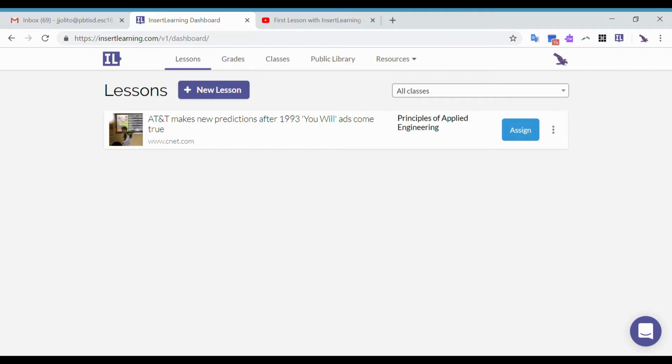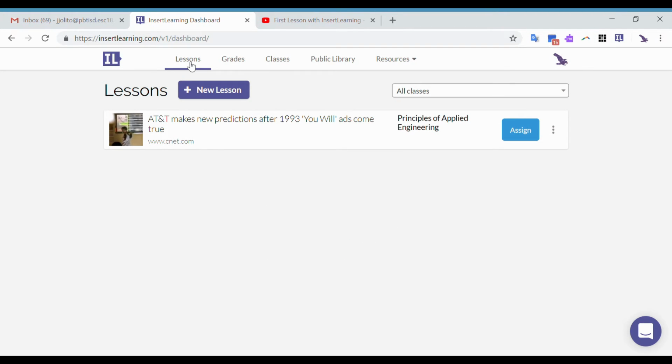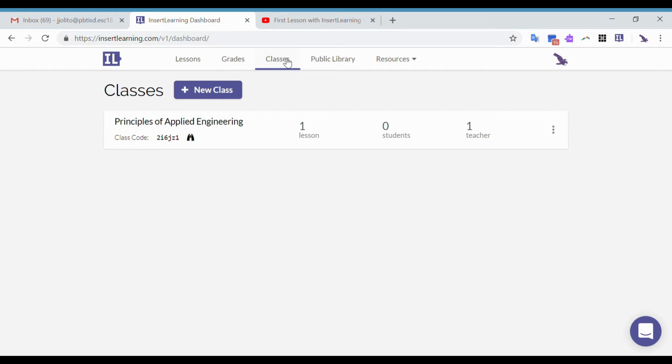Another way to do it is just to go back to your dashboard. That's your insertlearning.com dashboard. You're going to see the lesson there, under the lesson tab, and you could assign it, and you're going to do the same thing. Once we have assigned it, we can go to the classes tab, and you're going to see that that lesson is assigned to that specific class that you assigned it to.